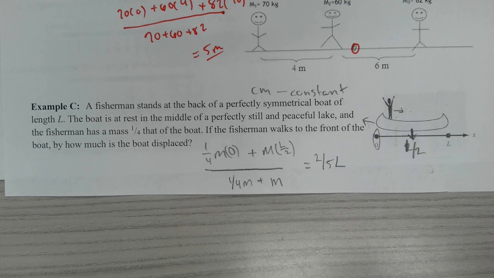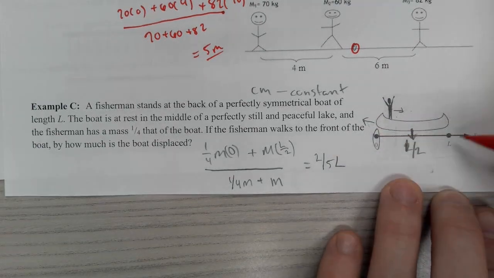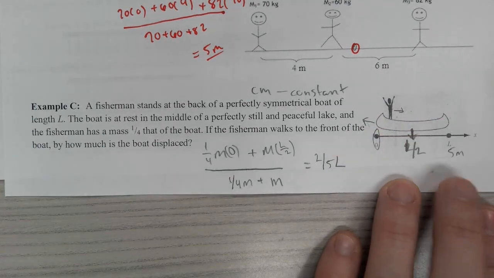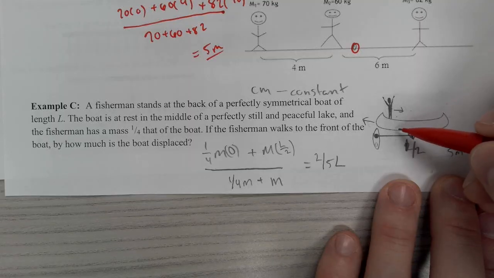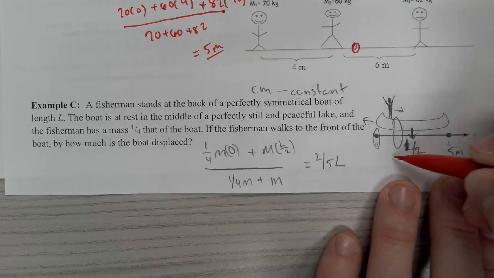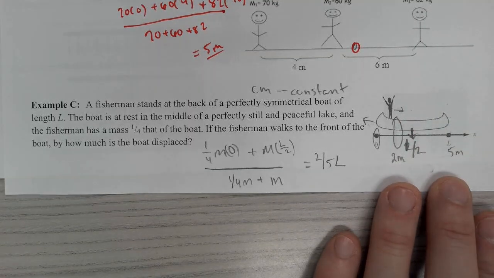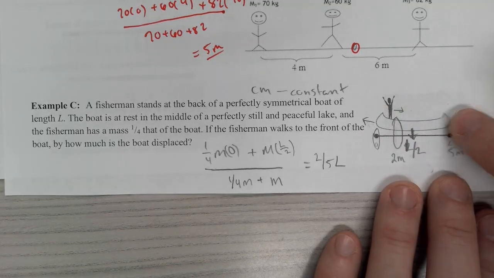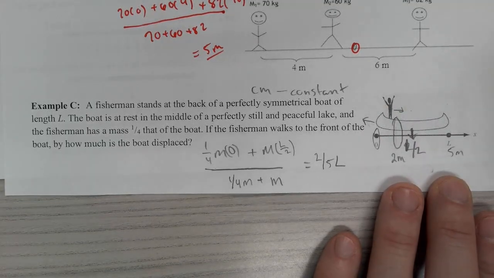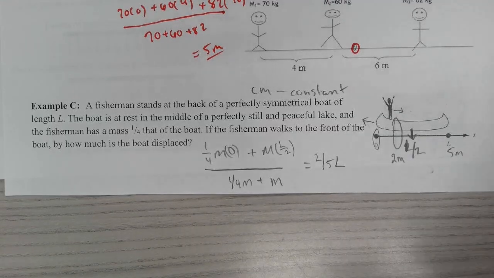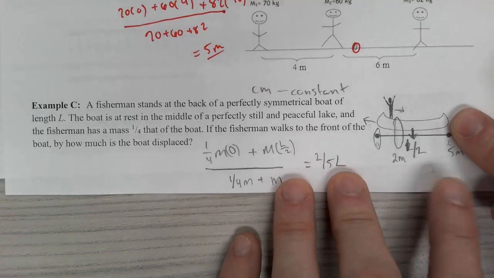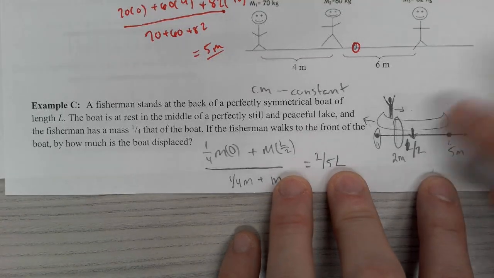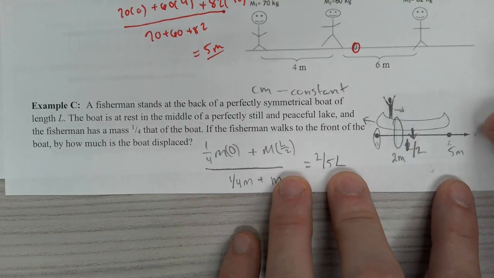Okay? Which means if this were representing 5 meters, the center of mass of the boat and the human would be at the 2-meter mark. And as the human walks to the right, the center of mass will always, for the boat and the human combined, have to be at the 2-meter mark. Here's where things get tricky, though, because the human did move to the right. And we don't know exactly where he's going to be, other than he's going to be on the right side of the boat. But the right side of the boat won't be at the 5 meters anymore.